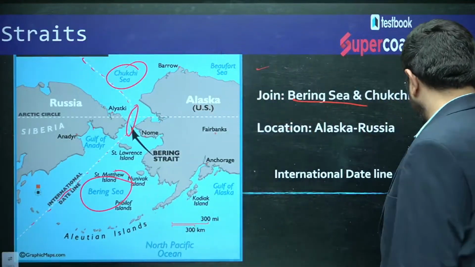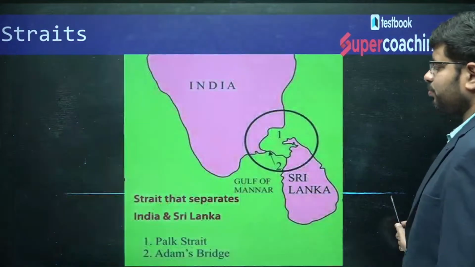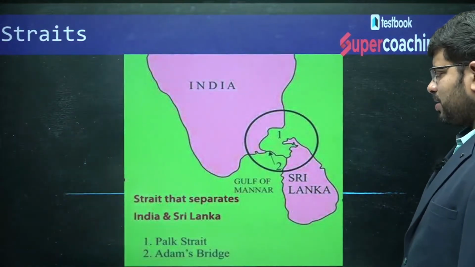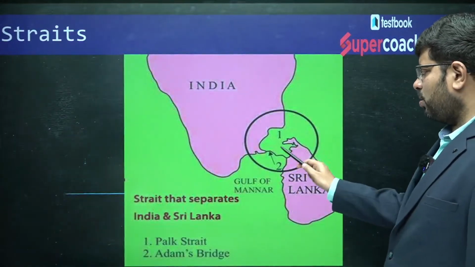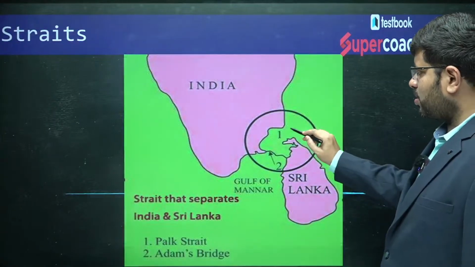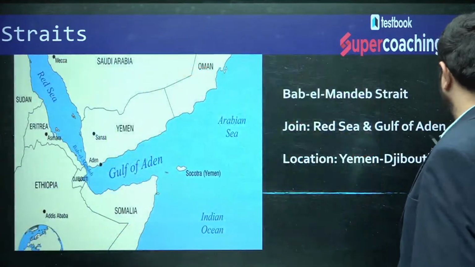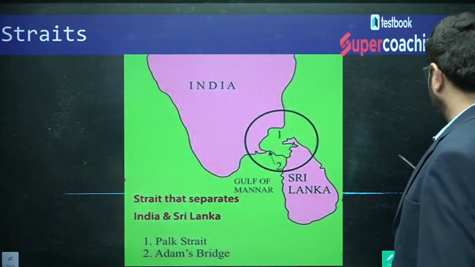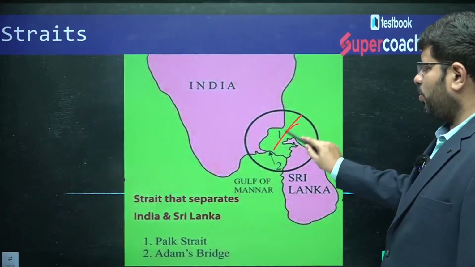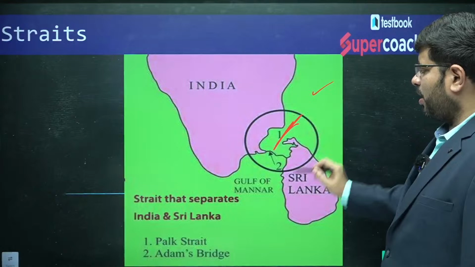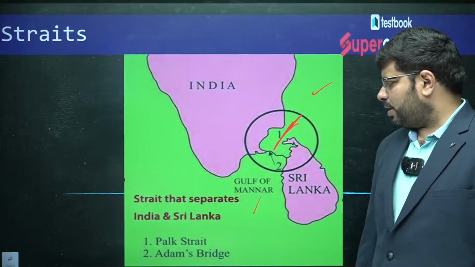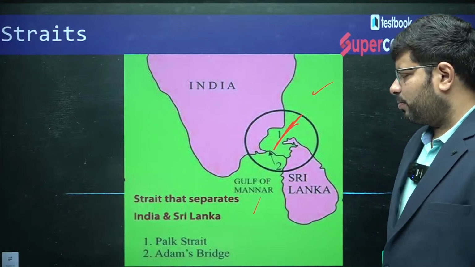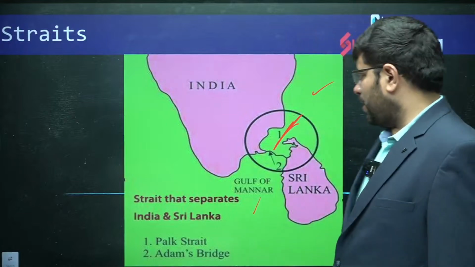Then moving forward, other things. In India, you can see this is the Palk Strait, connecting through a narrow body of landmass the Bay of Bengal with the Indian Ocean, you can say that. So Palk Strait, India and Sri Lanka.